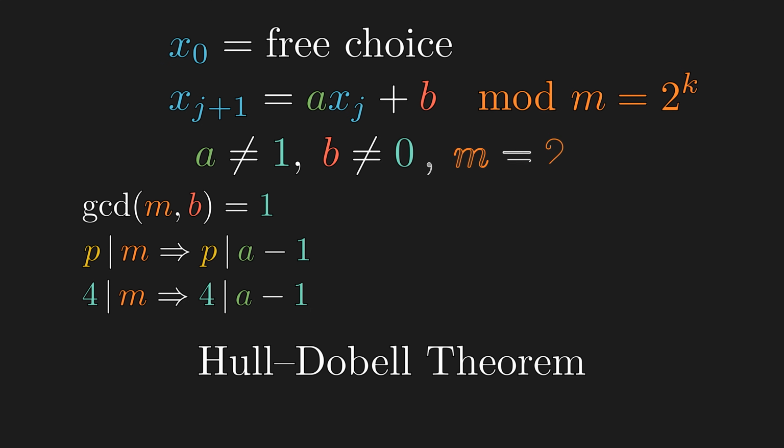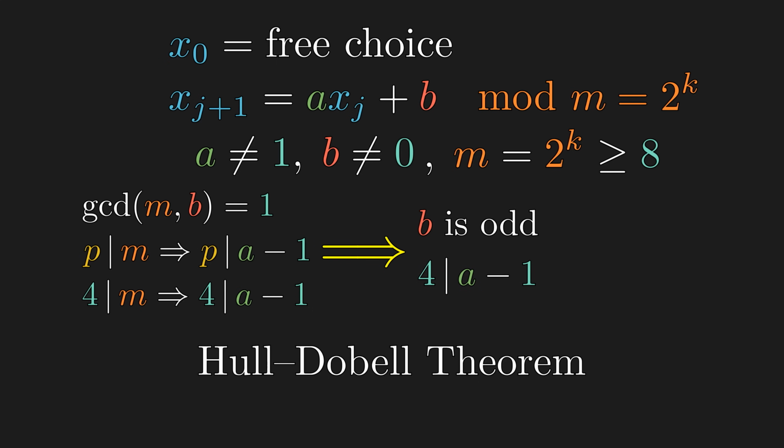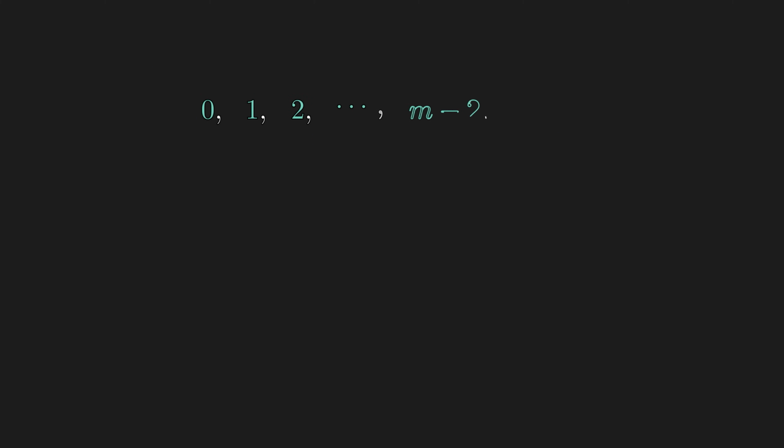And if we impose the condition that m is a power of 2 greater than or equal to 8, then these 3 statements just simplify to 2 statements. First, b is odd, and second, a-1 is divisible by 4. Now, using the linear congruential generator, we can construct a generator for the standard uniform distribution. Choose a large power of 2 for the modulo, then for a well-chosen pair of a and b, it will run through each number in a fairly random order.